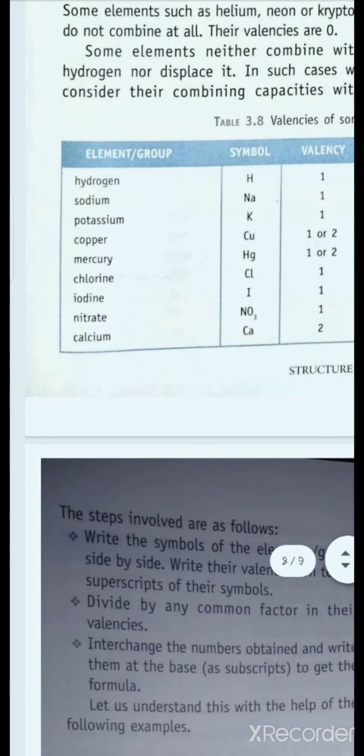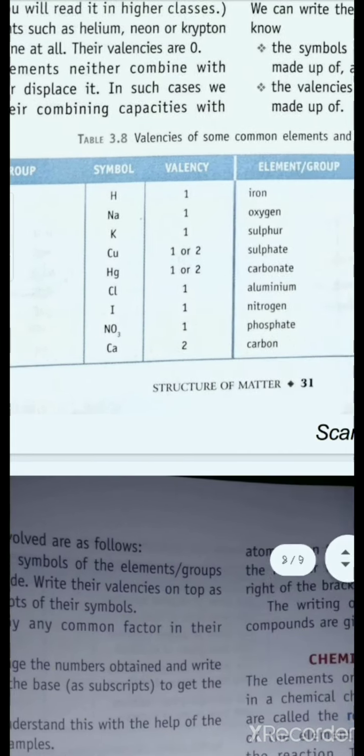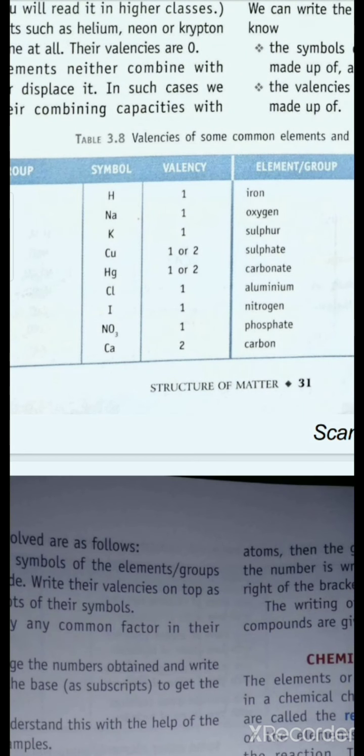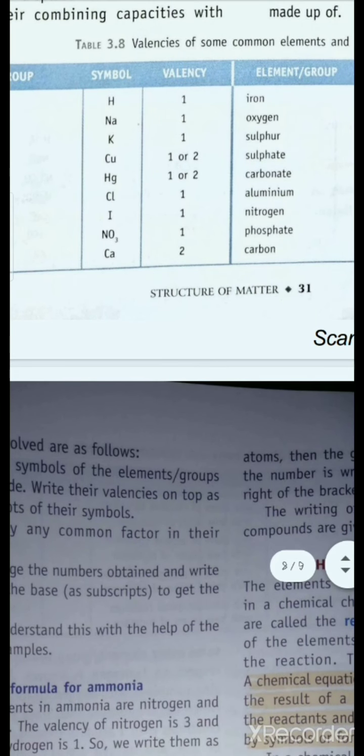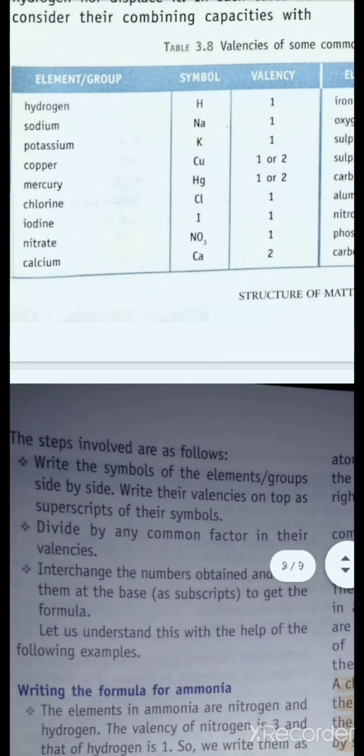We can use valency to write the chemical formula of particular compounds. Okay, this is the main purpose of studying valency.